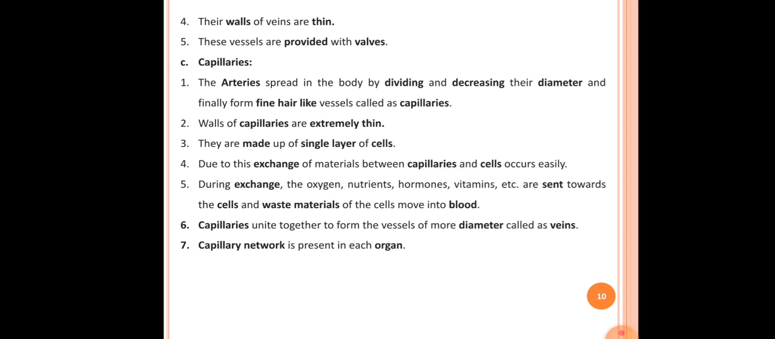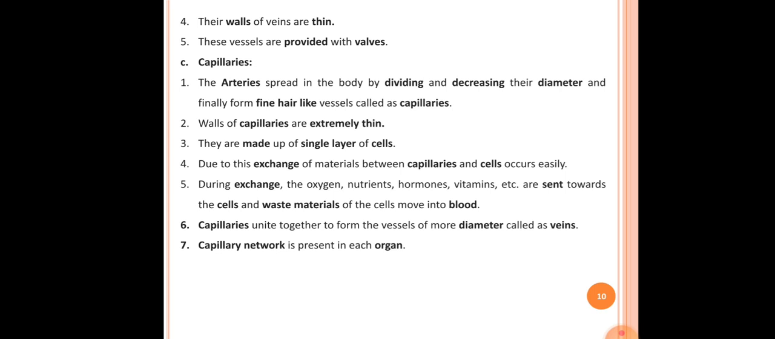Our next type of blood vessel is capillaries. In that, the first point is the arteries spread in the body by dividing and decreasing their diameter and finally form fine hair-like vessels called capillaries. So the first point in the case of capillaries is the definition of capillaries: the arteries spread in the body by dividing and decreasing their diameter and finally form fine hair-like vessels called capillaries.